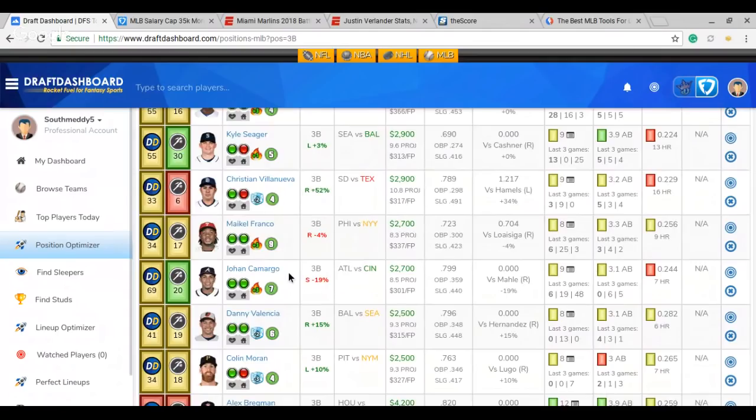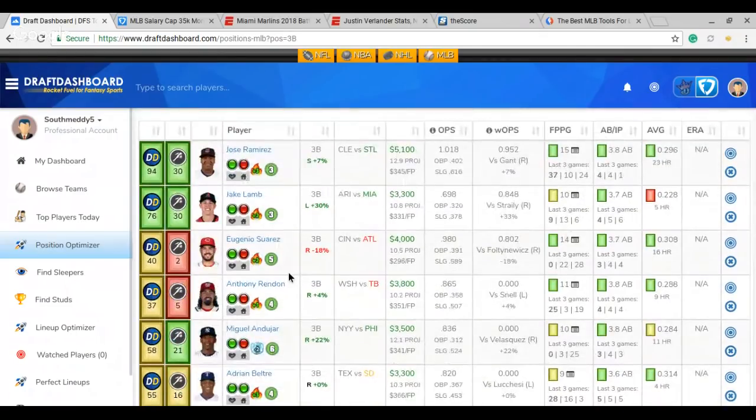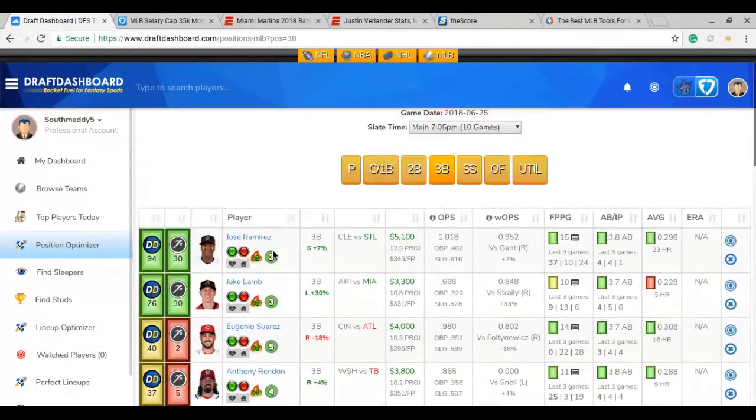Not sure how to say his last name. Camagro, I'm not sure how you say it. Maybe you could put him in there a little bit. But in this one, I'm looking at Beltre, Jose Ramirez, a little bit of Jake Lamb there. I think that's where I'm going to look. Then GPP maybe with Anthony Rendon.